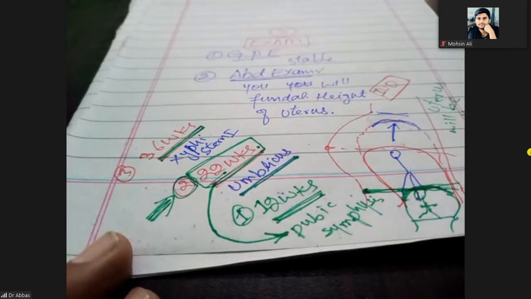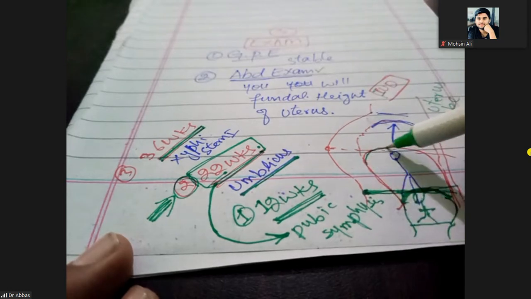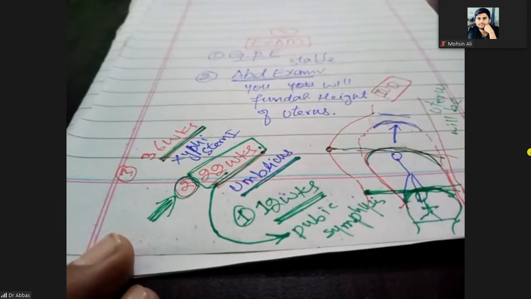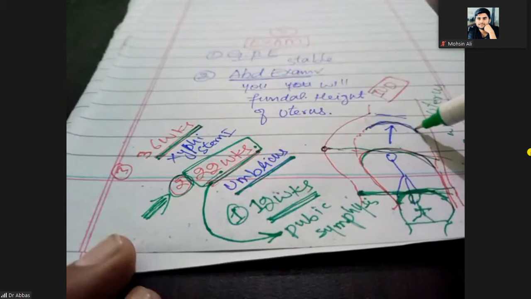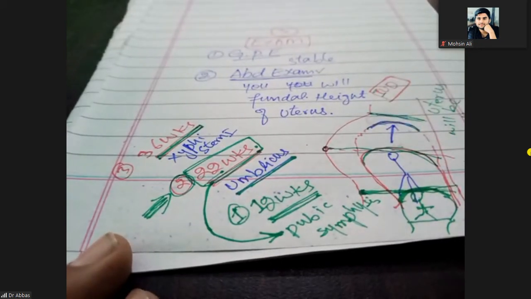When the pregnancy is of 22 weeks, the fundal height should reach up to the umbilicus of the female. Here is the umbilicus, it should reach up to the umbilicus. When the pregnancy is 36 weeks, then the fundal height of the uterus should reach up to the xiphisternum. This is the normal fundal height related to pregnancy.